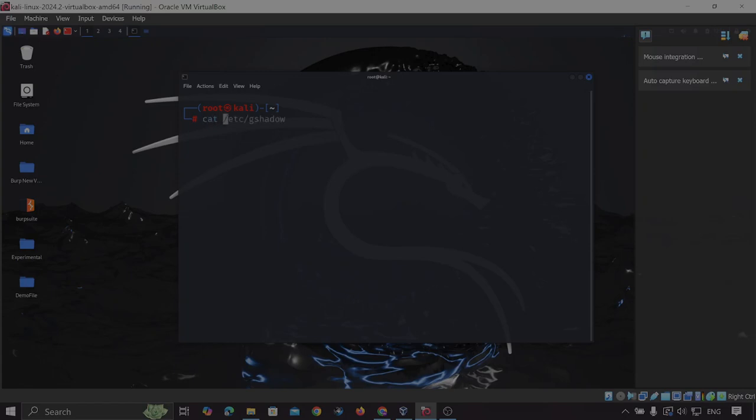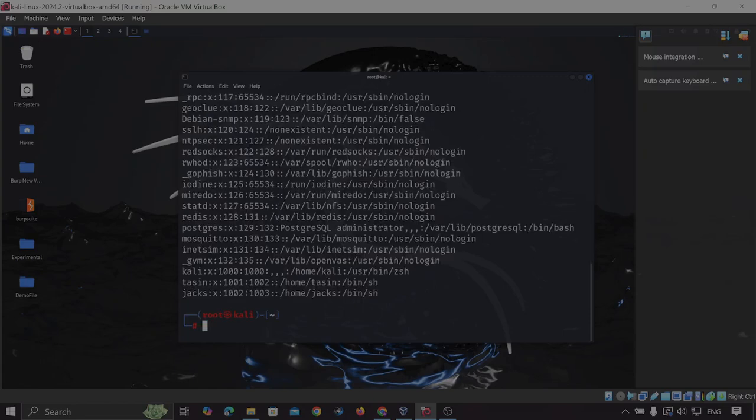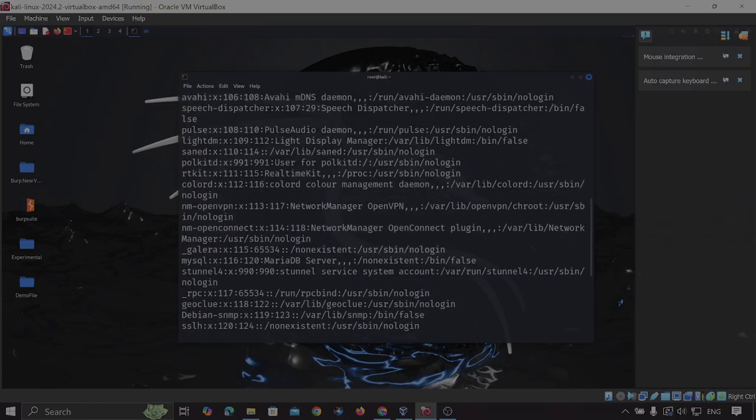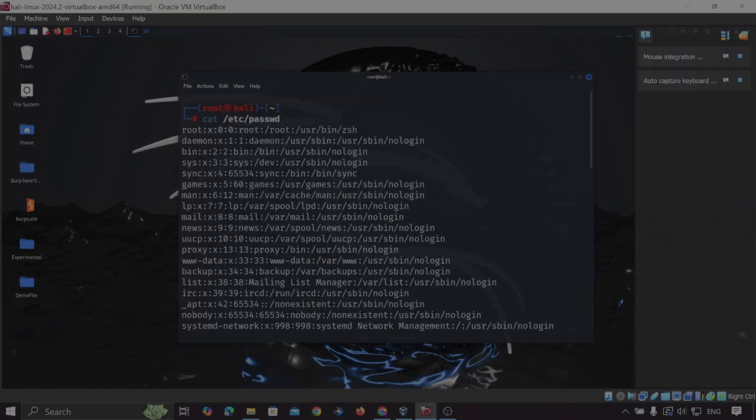If I want to read that file, cat is used for reading any file. I have discussed it in my basic commands of Kali Linux video, so you can check that out. In order to read that file, all you have to do is cat /etc/passwd. If I press enter, we can see the user accounts and the password information. Let me explain one.